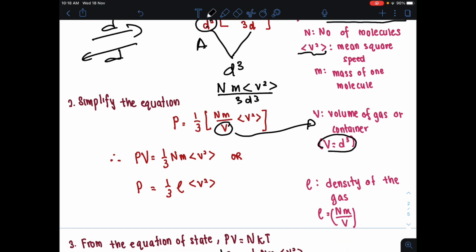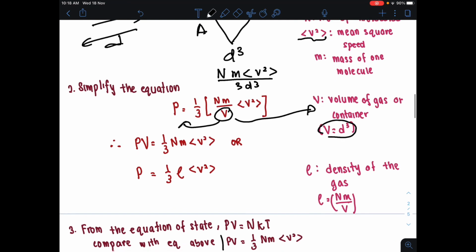Okay, this equation kita bawa V dia ke sini, kita akan simplify dia menjadi PV is equals to 1 over 3 Nm mean square speed, ataupun P is equals to 1 over 3 density mean square speed. Density dekat sini adalah number of molecule darab dengan mass divided by the volume, which is the basic mass over volume equation for density. Cuma kita ada number of molecule dekat sini because we are talking about the whole gas dekat sini.